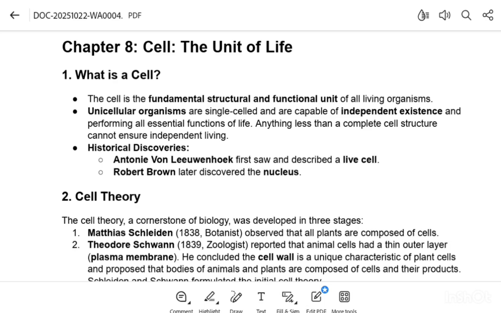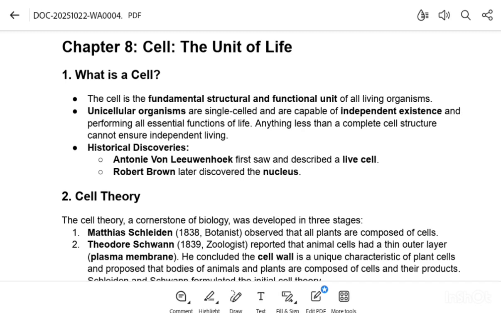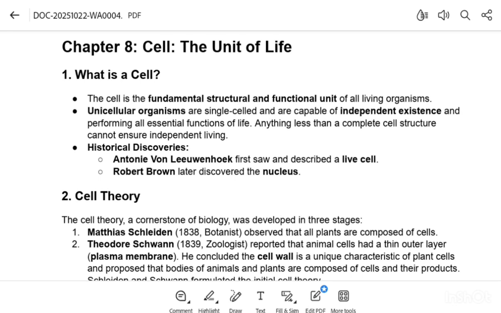All the organisms I just mentioned are multicellular, but there are many unicellular organisms which are made of only one cell and are capable of surviving in the world independently, performing all essential functions of life like reproduction, digestion, motion, and so on.